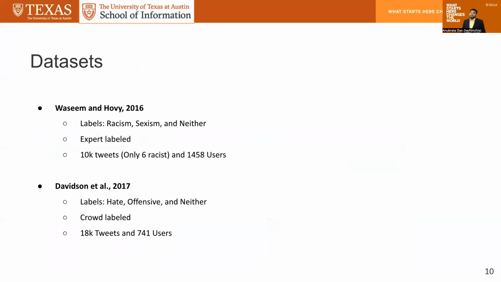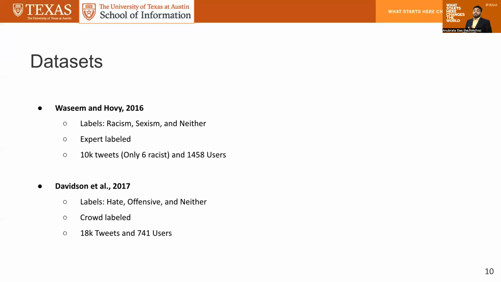For this work, the datasets are Waseem and Hovy, introduced in 2016, and Davidson, introduced in 2017. For the Waseem and Hovy dataset, the labels are racism, sexism, and neither. Note that this is an expert-labeled dataset. One key issue to note here on Twitter-specific research is that Twitter policy stops researchers from sharing the exact tweet content, and they're encouraged to share only the tweet IDs for the community to use.